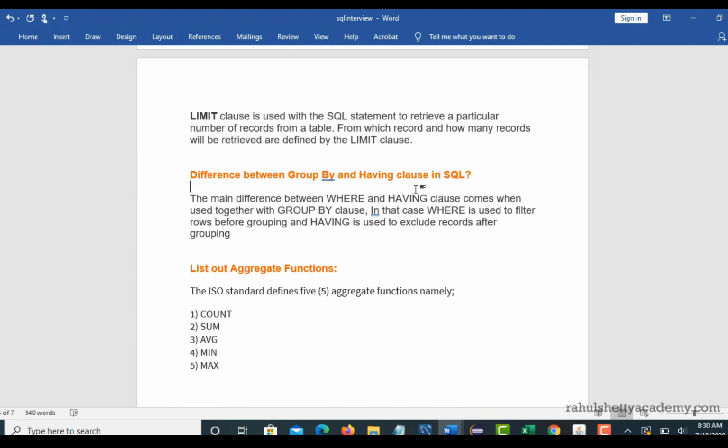Next, what is the difference between group by and having clause in SQL?